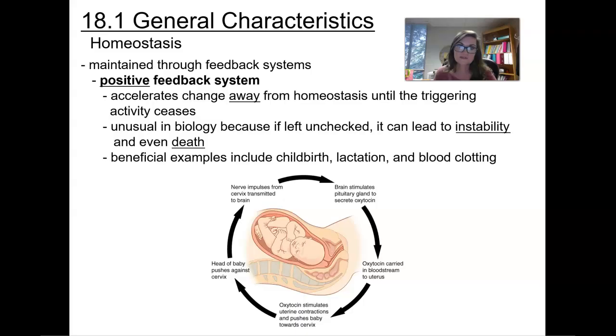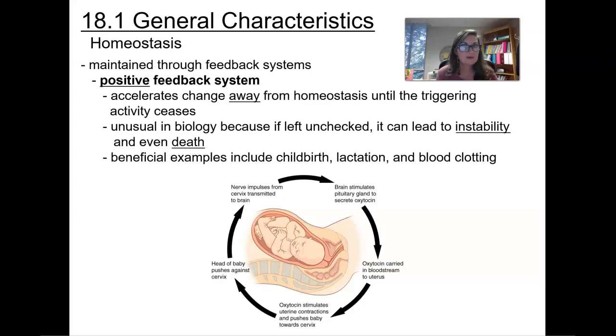Going into the opposite, the positive feedback loop. This is going to accelerate change away from homeostasis until the triggering activity ceases. An example of this would be childbirth. There are not a lot of positive feedback loops. Once the contractions start and labor has started, it will increase those contractions until it expels the baby and the placenta. Once it expels the baby and the placenta, it will then go back through a negative feedback loop and return to its normal set point.